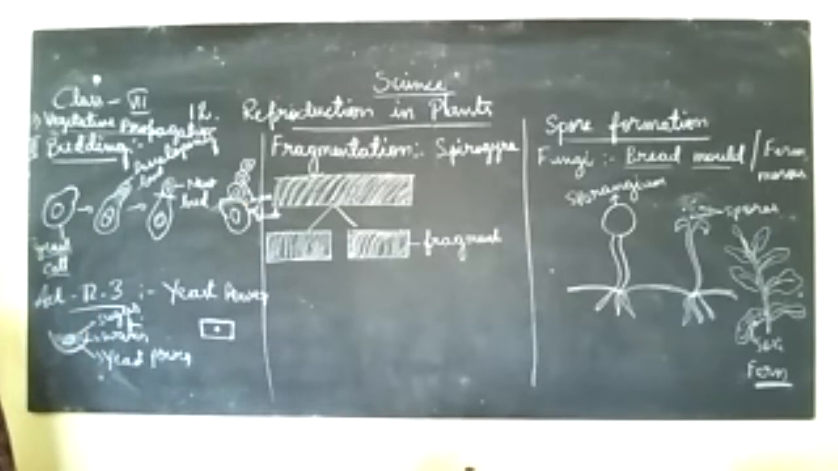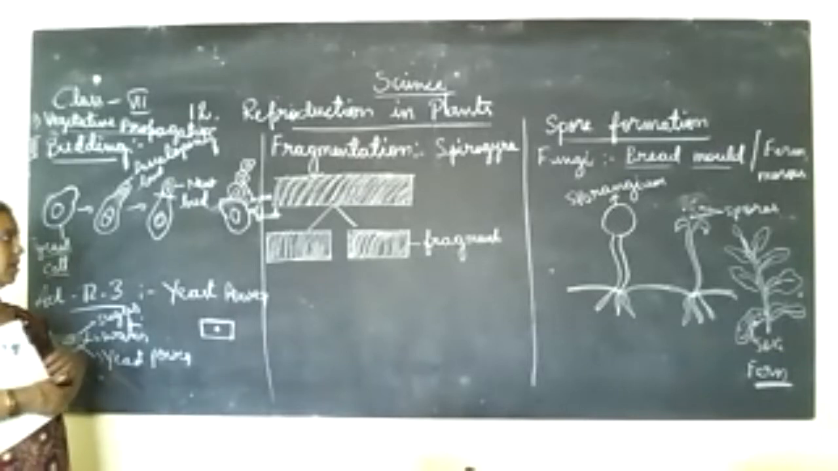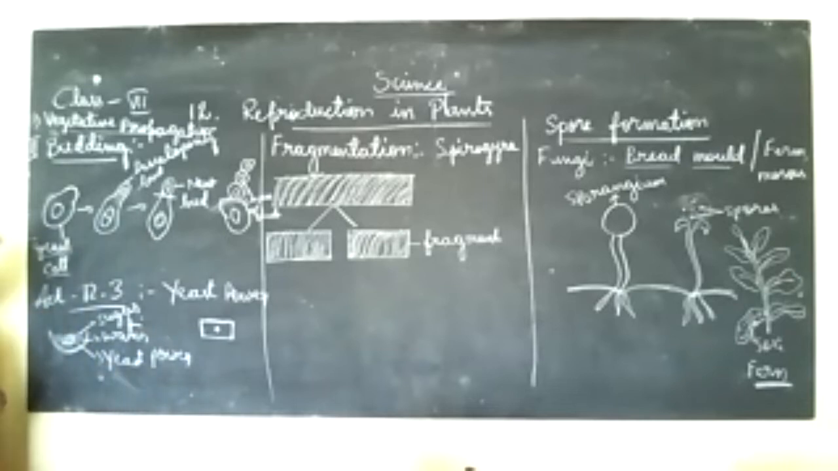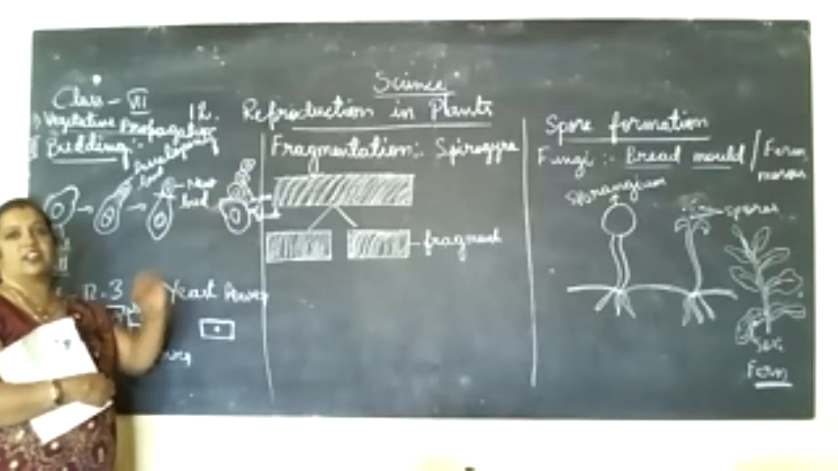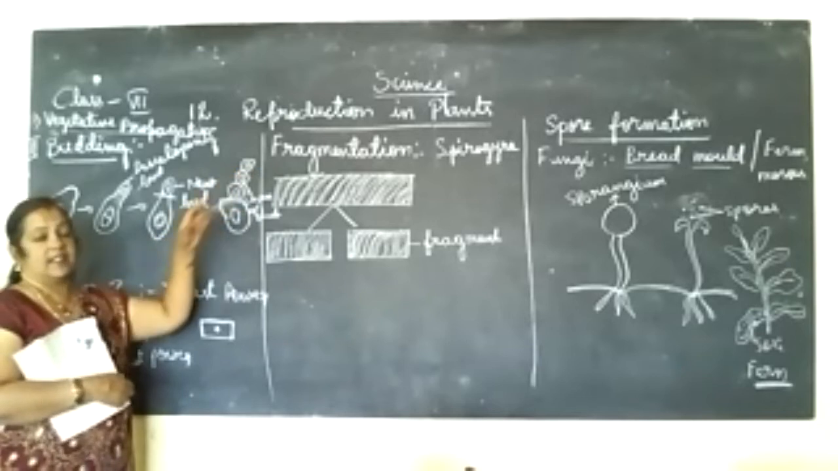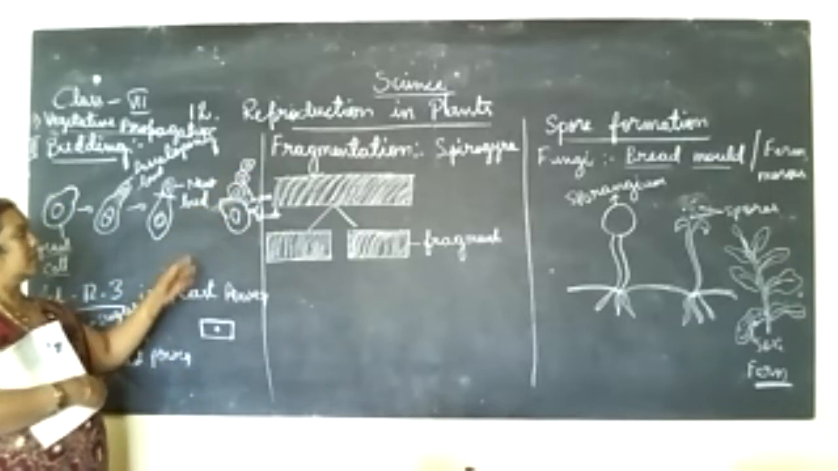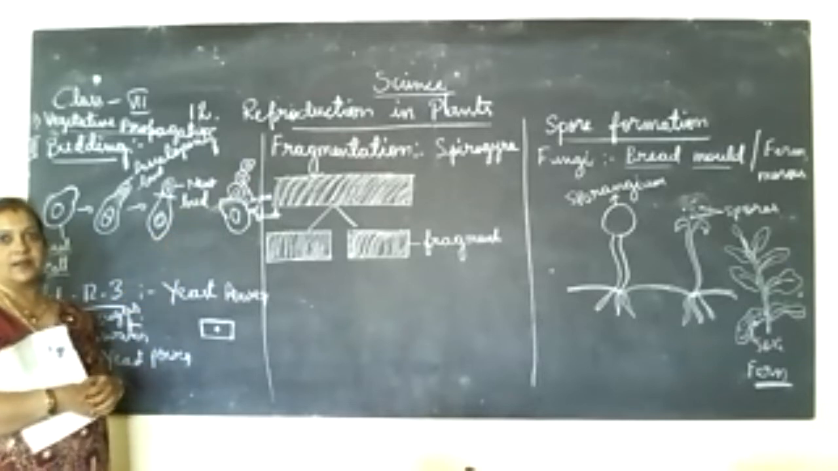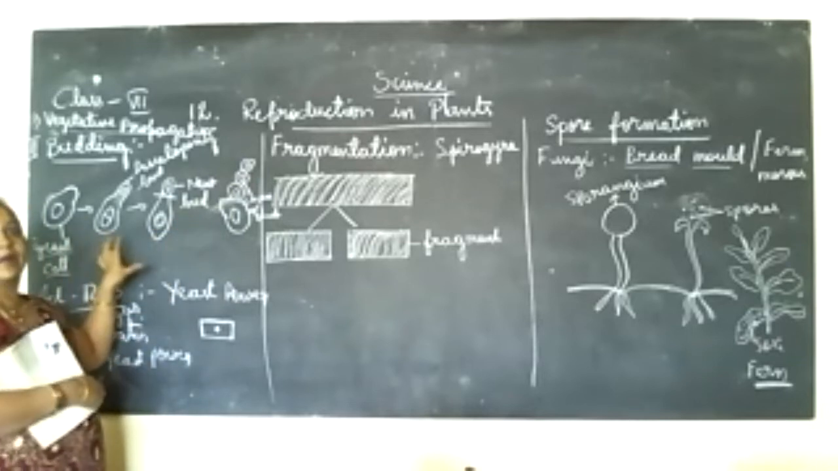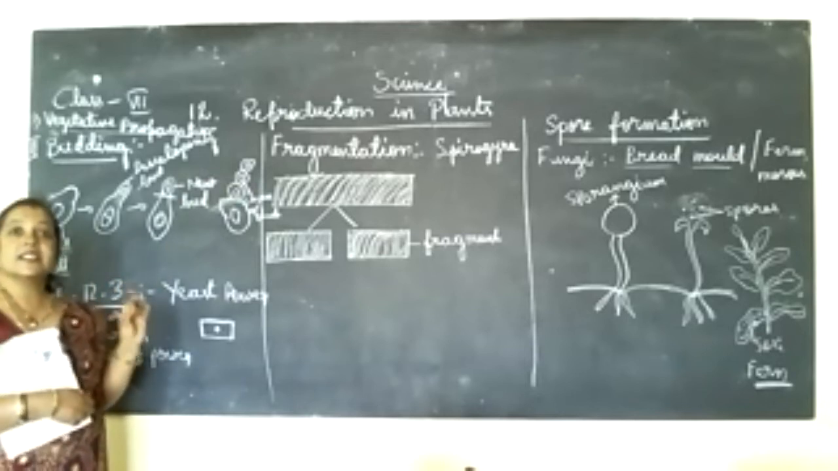From that only they can multiply in number. Within a short duration of time, they can multiply, forming a new chain of buds. New buds are formed, and from each bud, later on, it separates from the parent body and forms a new organism. This is what we call the budding process. We see the budding process in yeast cells.